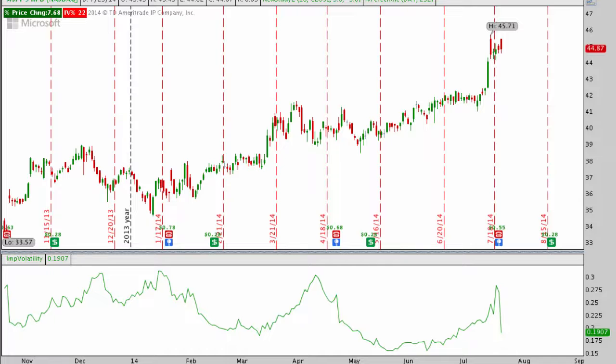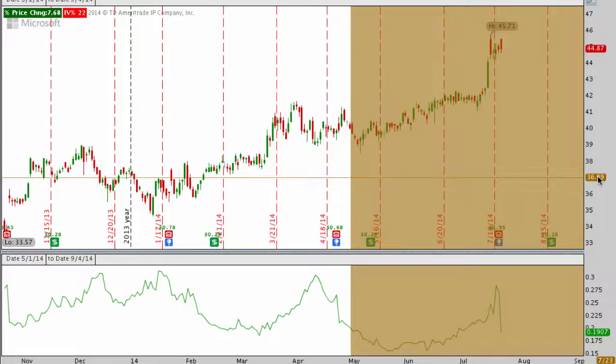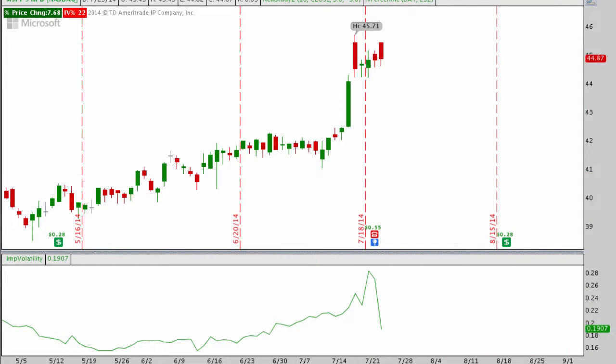Okay, so that's what happened with Microsoft as far as the trade. Here's a look at the chart of where Microsoft is after its earnings event. So up here at the top, you'll see that it did have a little bit of a pop during the day, and it opened above 45 at about 45.50, but actually closed the day lower than yesterday. So really not too good as far as earnings are concerned. And really this kind of rally before earnings didn't lead to a big jump in earnings like many of us might have thought. But the key here is that implied volatility has dropped dramatically in Microsoft.